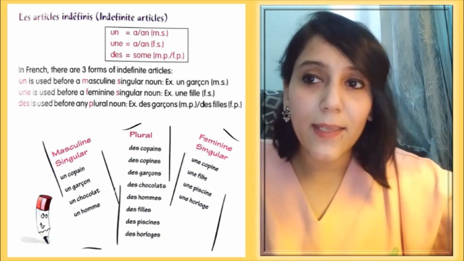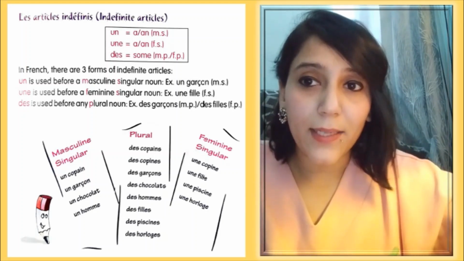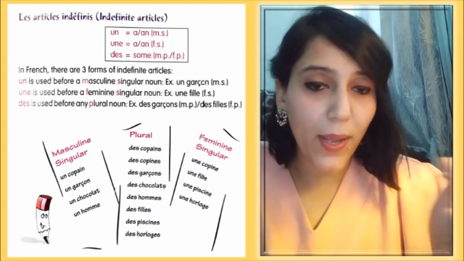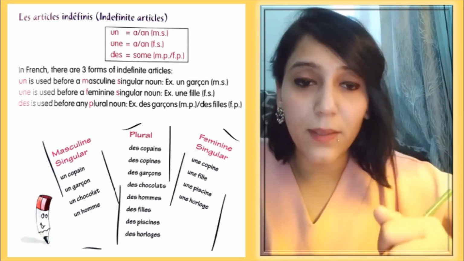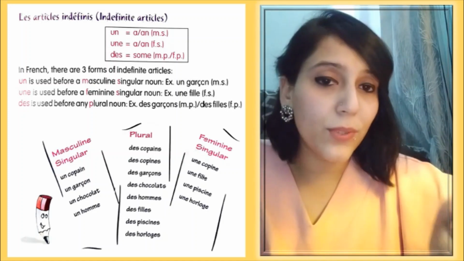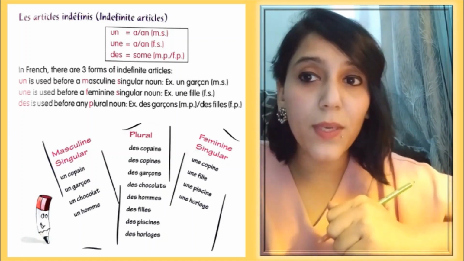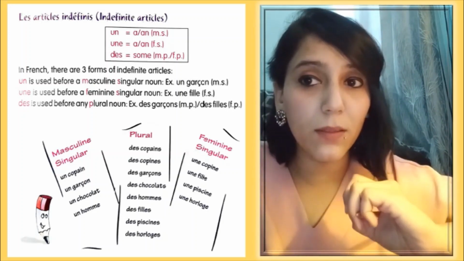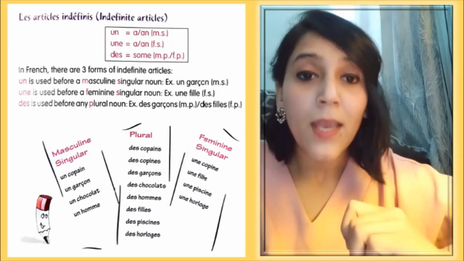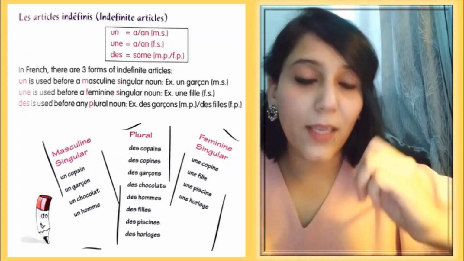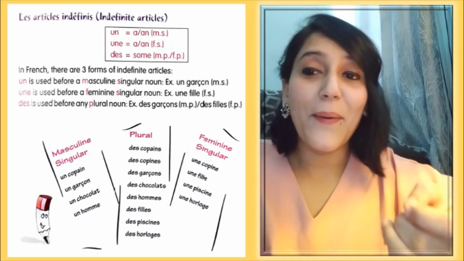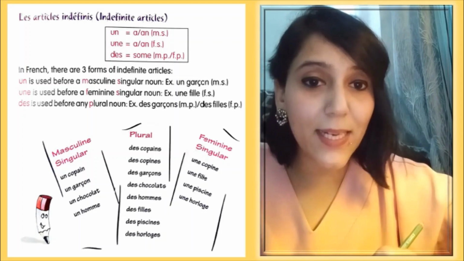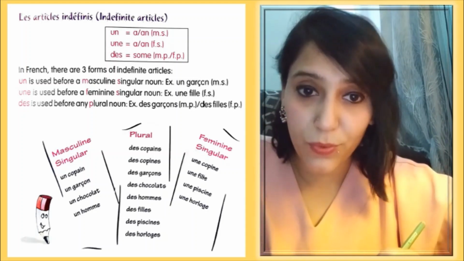So, les articles indéfinis, the indefinite articles. In English, we have a or an. We say he is a boy or she is a girl, or if we have a vowel after it, we put an. But in French, we have three forms of indefinite articles: un, une, and des. In French, the translation would be a or an for singular, masculine or feminine both.